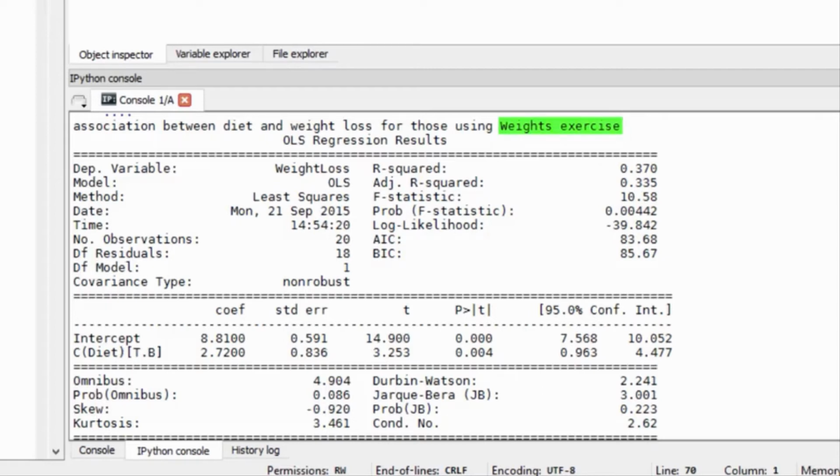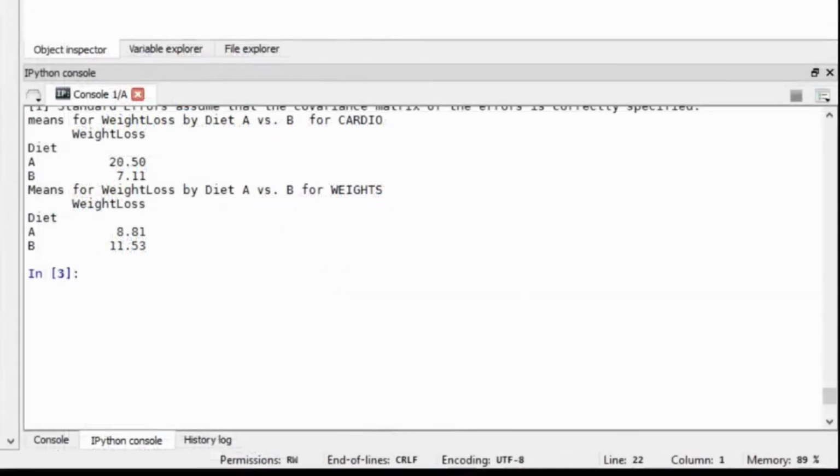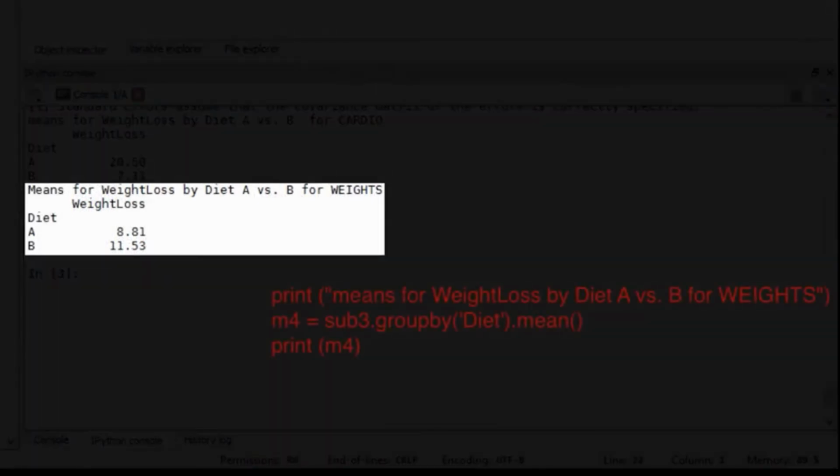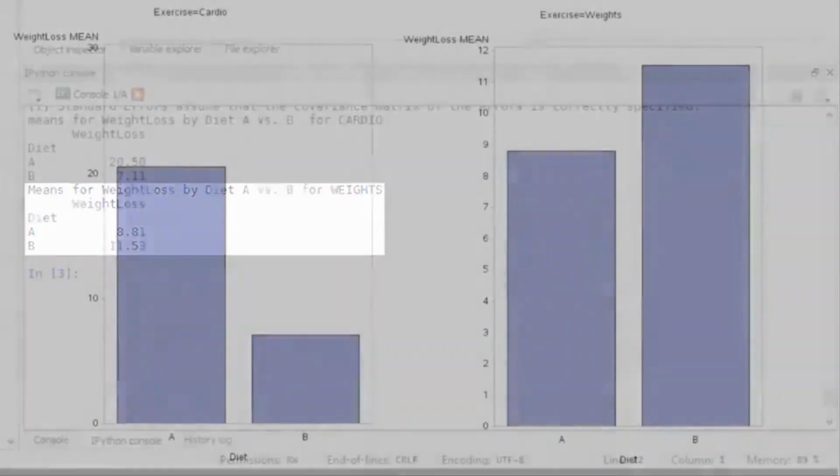It has a large F-value and a significant P-value. However, the means show that the association is in the opposite direction. For those involved in weight training, Diet B is associated with greater weight loss, 11.5 pounds, compared to Diet A, only 8.8 pounds. Here, these results are shown graphically.